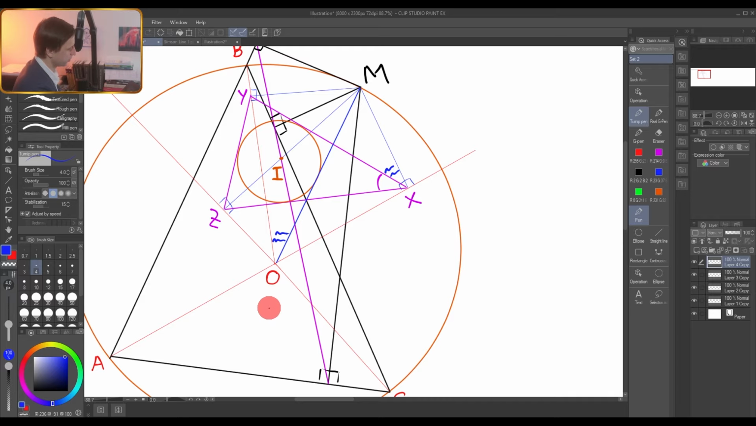Well, at the moment it's not clear to me, but let me mark maybe some other angle, for example, this one. So what about this one? It's also a part of a cyclic quadrilateral. Which one? XMZO. This angle equals this angle. Okay, so I have this angle and this angle, which are precisely equal to the ones that I marked here, and they belong to this triangle.